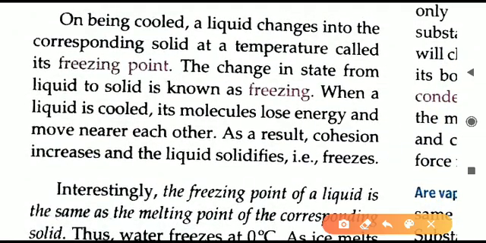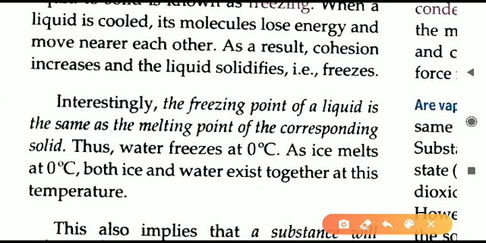The opposite process, liquid to solid, is also given here. So liquid will change into solid at a particular temperature, which is called the freezing point. Solid changes to liquid at the temperature called the melting point, and liquid changes to solid at the temperature called the freezing point. This process is called freezing. Freezing point is also equal to the melting point. Always remember, the freezing point of a particular liquid is the same as the melting point of that solid.